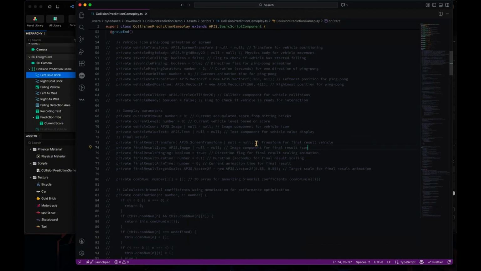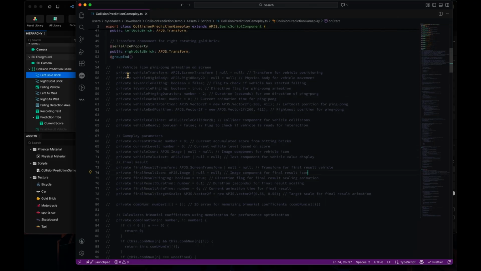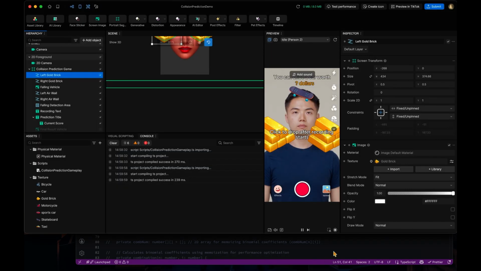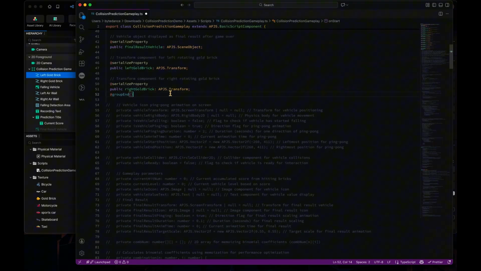Okay, so the next part are those private variables. Actually, you can set this as private as well, because even though it's private, it can also show up in the UI. It doesn't have to be public, but I set it as public, as you guys can see.